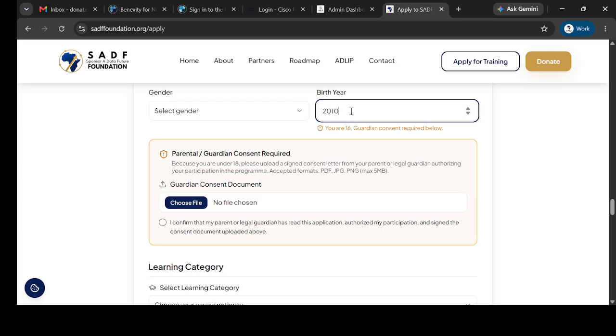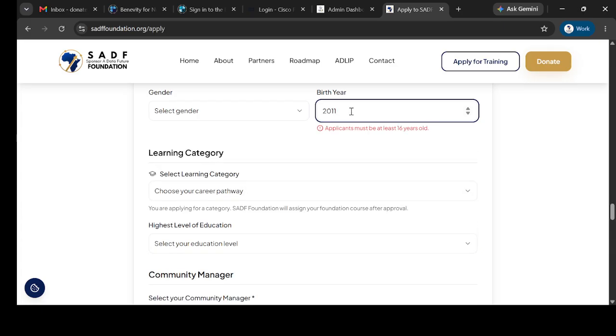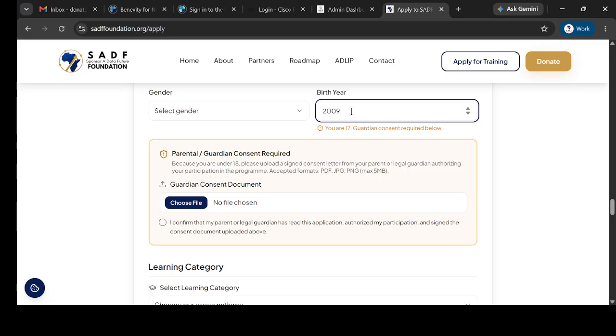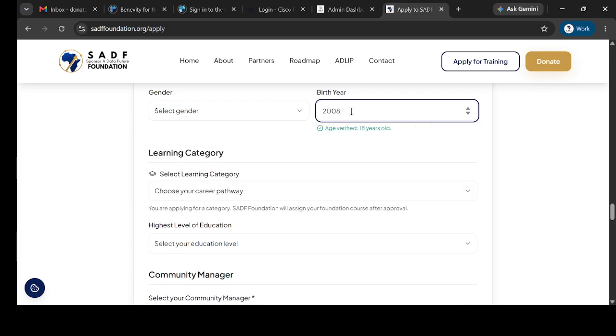Again, maybe you are not 16, you are 17 years old. The same thing applies to you. You must submit a guardian consent before you can proceed. But once you are 18, you don't need to submit a guardian consent. So from 18 to 40, you don't submit guardian consent. But when you're 16 or 17, you are to submit a guardian consent, and it is a must.